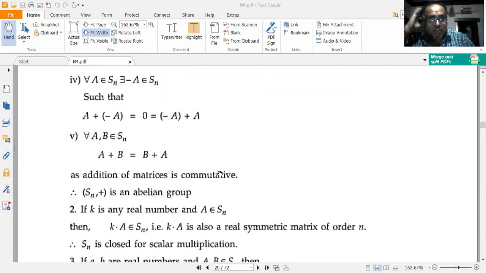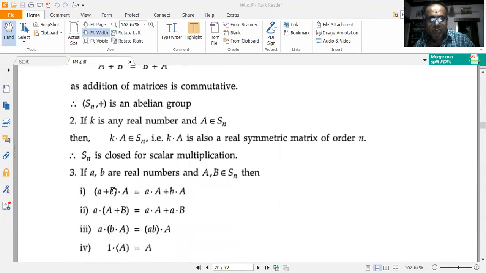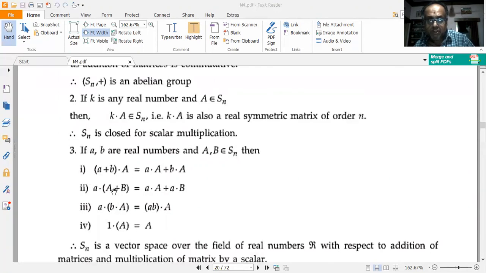Then I have to check for the commutative property. Matrix addition is commutative, isn't it? Matrix addition is commutative. So for A comma B belonging to Sn, A plus B is equal to B plus A. Okay, so that's why I infer that Sn comma plus is an abelian group, or Sn is an abelian group under addition. Now we shall go for the scalar multiplication and other properties which we need to verify.